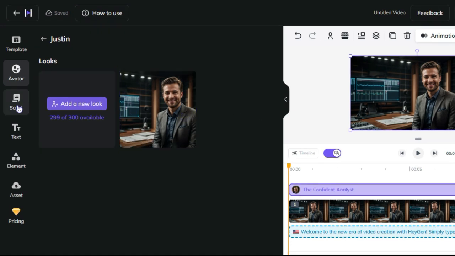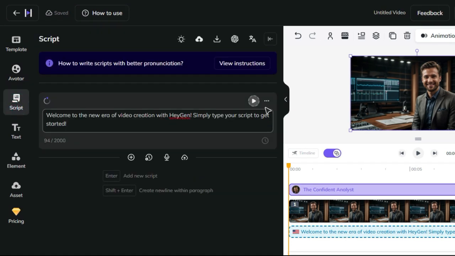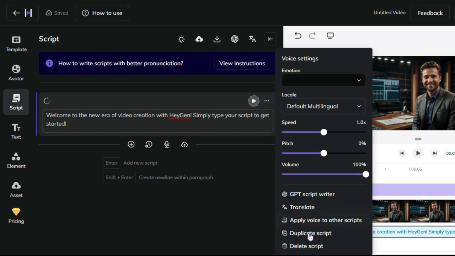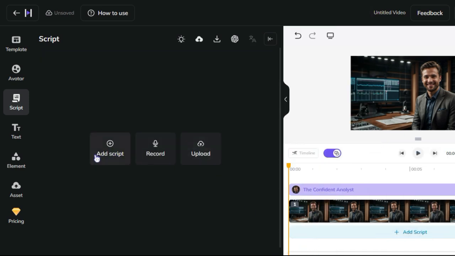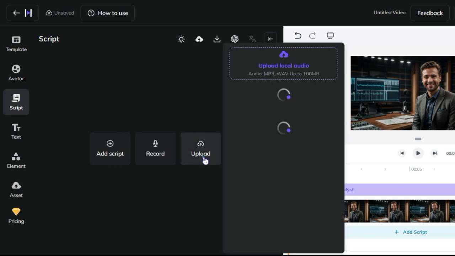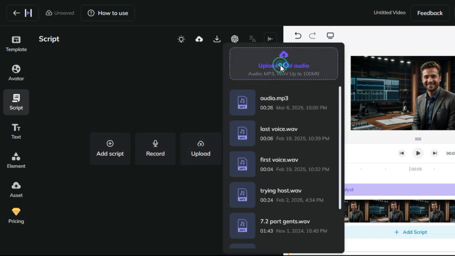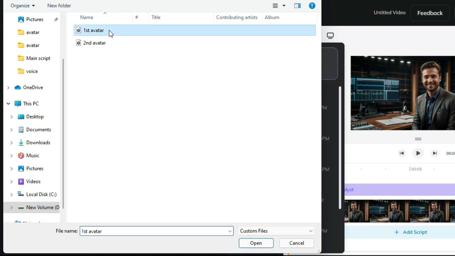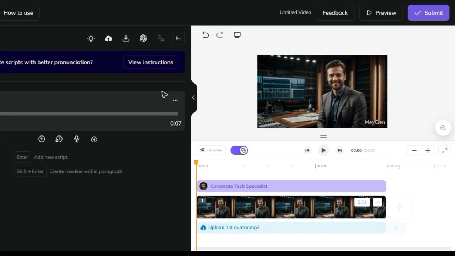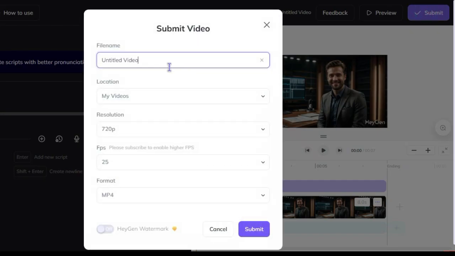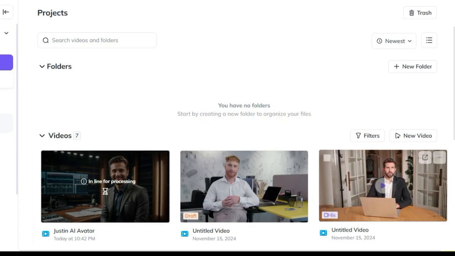To make a video, click on Script. We'll remove the default heygen script, so click on the three dots next to it and select Delete Script. Now, we can add our own script, record a voice, or upload a voice file. I prefer the upload option, and I'll use a voice generated from 11 Labs. So, I'll upload the 11 Labs voice file for my AI avatar. Once the voice is uploaded, click the Submit button. You'll be prompted to give your video a file name. Let's name it Justin AI Avatar. Now the video will start processing. This might take a few minutes, so let's hang tight.